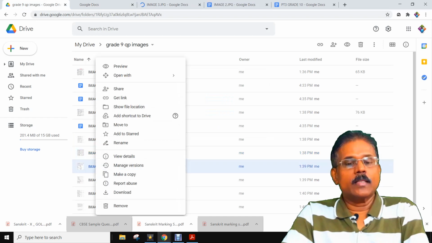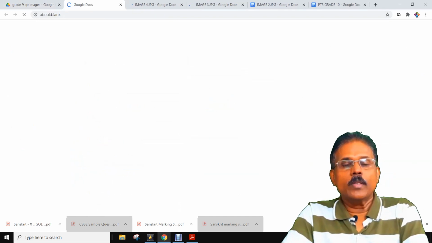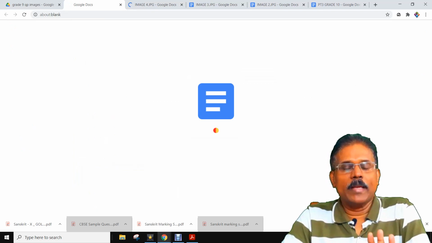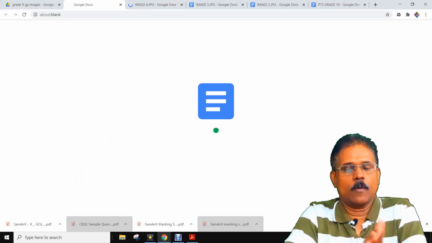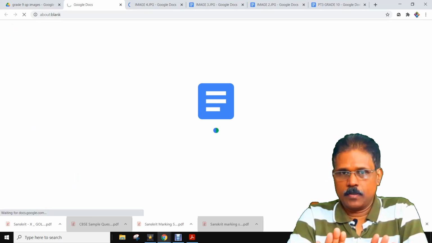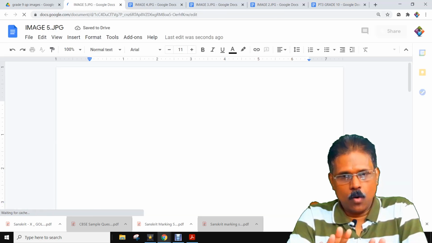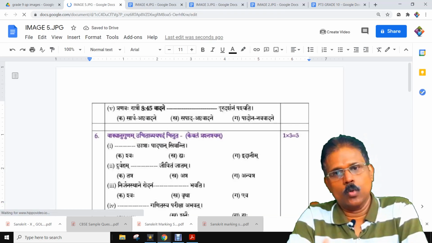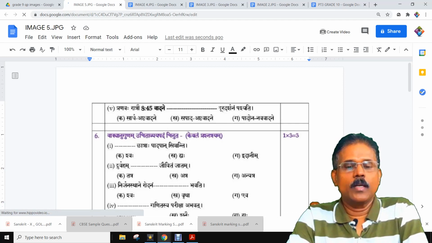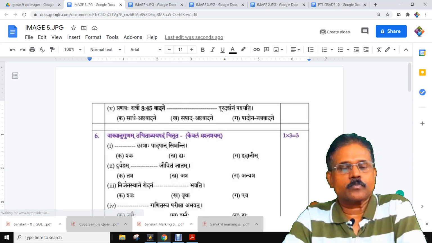Like that, all the images you open with the Google Doc. That is the first step. Then after opening all these Google Docs, you go to the editing. Only then it will be easy.